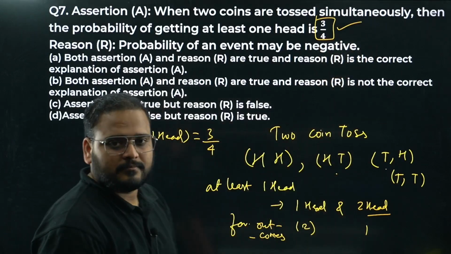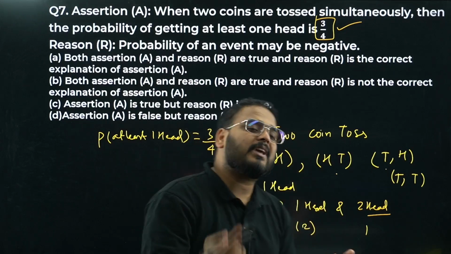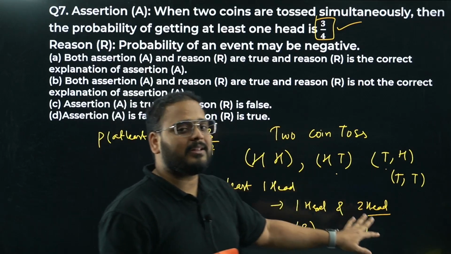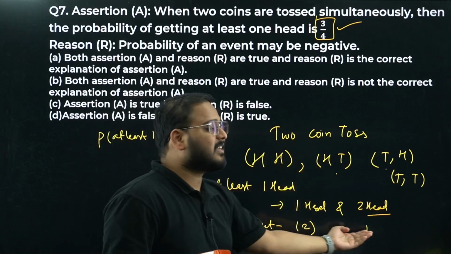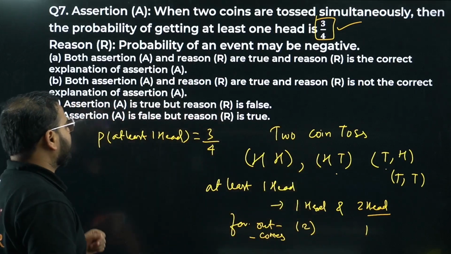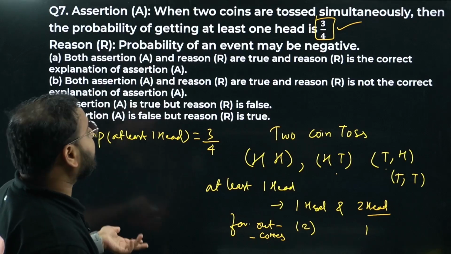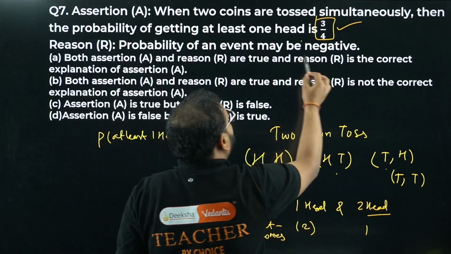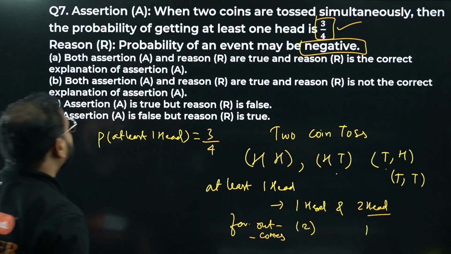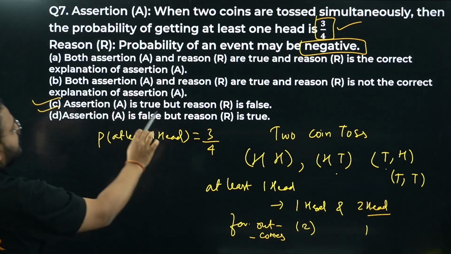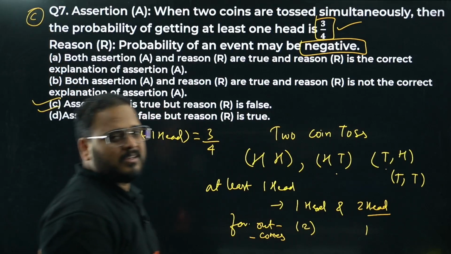Makes sense, right? At least 1 means either 1 or more than 1. More than 1 can be only 2. We can't have 3, 4 like that. So we are getting 2 heads 1 time and 1 head 2 times. That's why 2 plus 1 is 3. 3 by 4 is my probability. Okay. Reason: probability of an event being negative is not possible, sir. Not possible. It means option number C: assertion is true, reason is false. Option number C. Simple question.